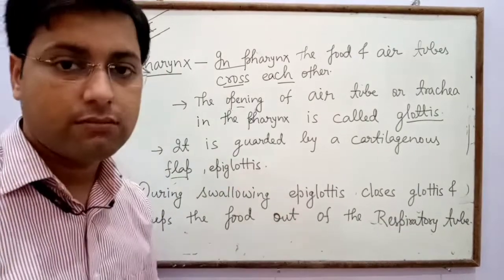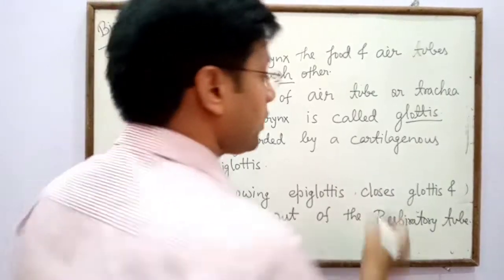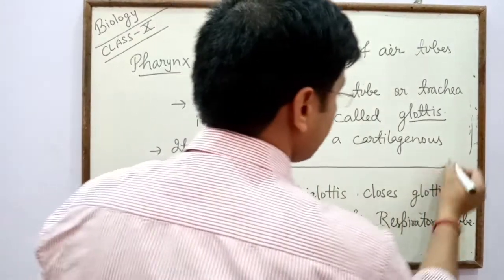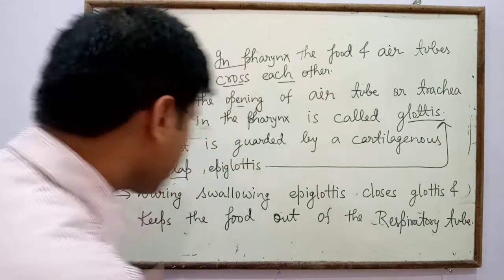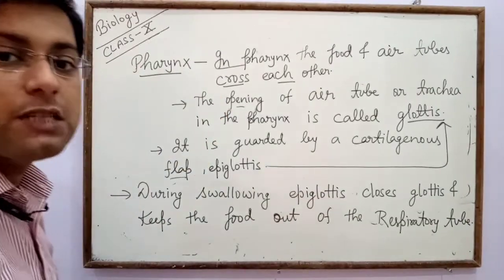During swallowing, the epiglottis closes the glottis and keeps the food out of the respiratory tube.